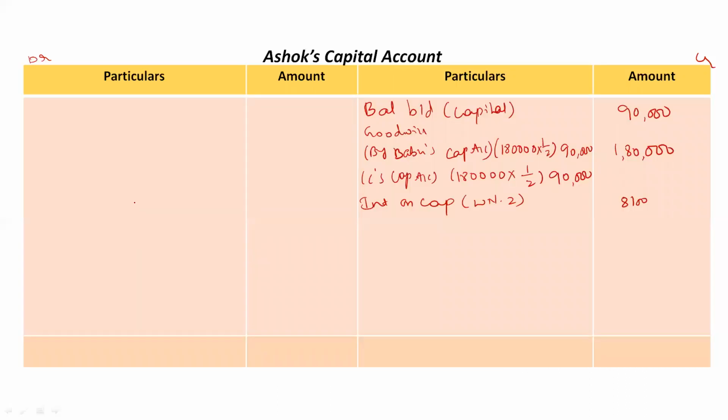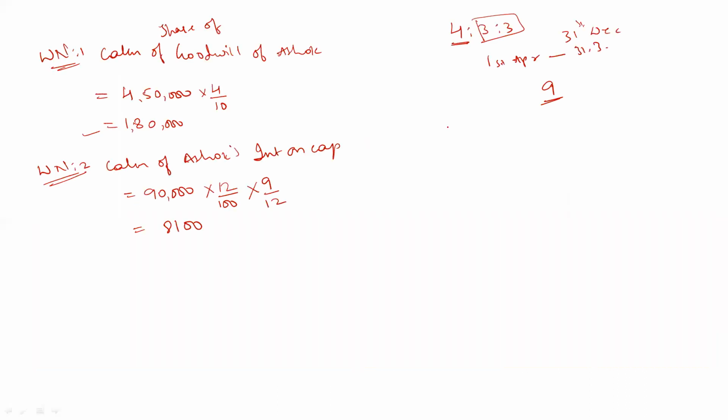Out of this we have to find out the share of Ashok. Working note number 3, calculation of Ashok's share of profit till the date of his death.